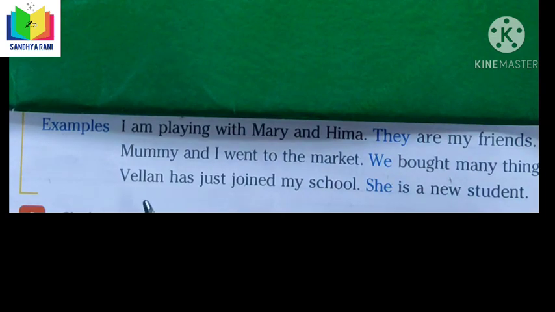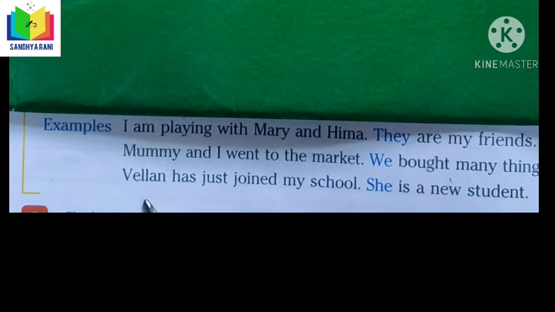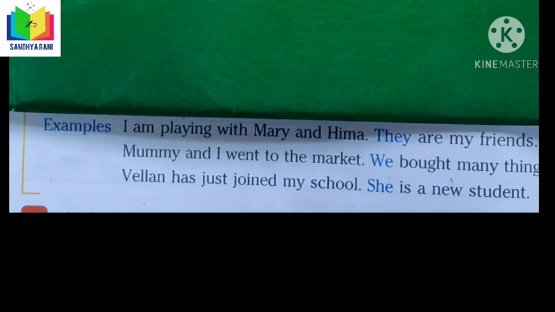Let us take the third example here. Vellen has just joined my school. She is a new student. Instead of Vellen, the name of the person, we have used here she. For the girl, we use she. For the boy, we use he.